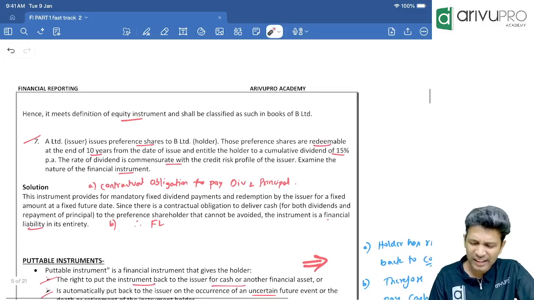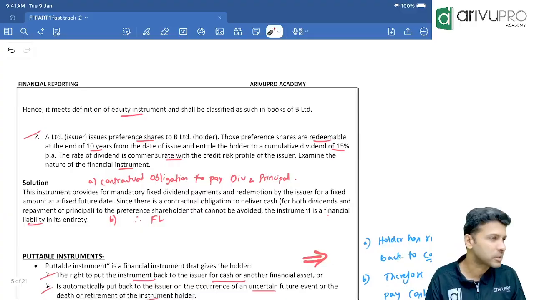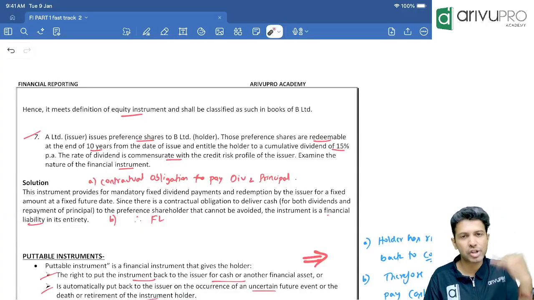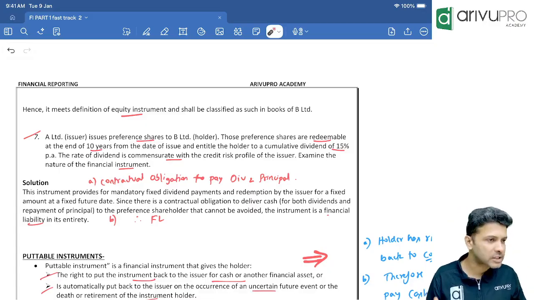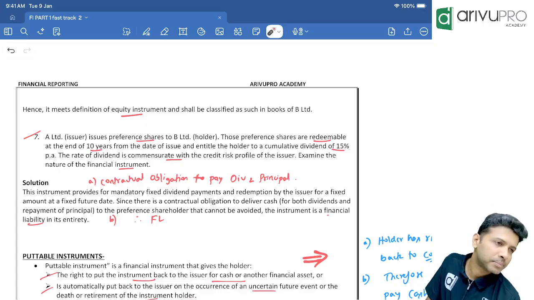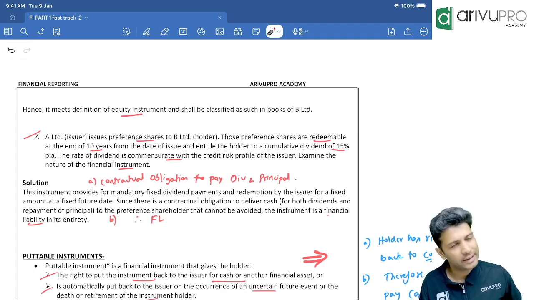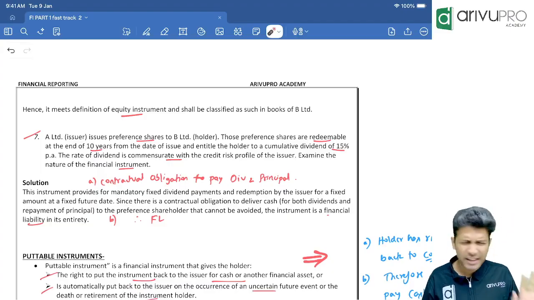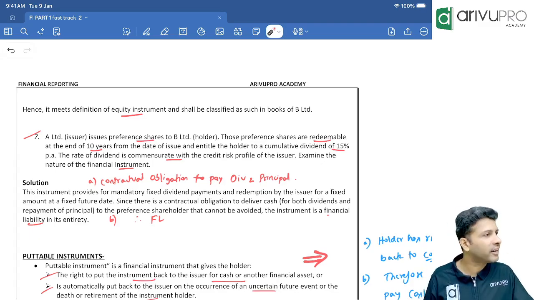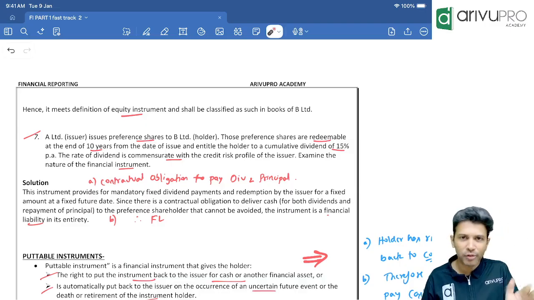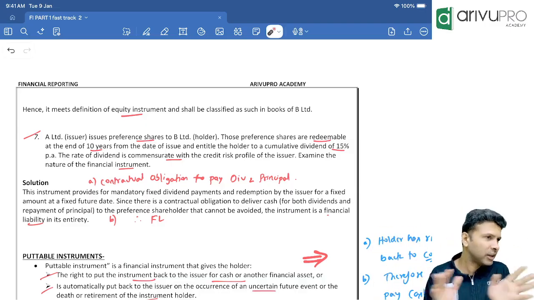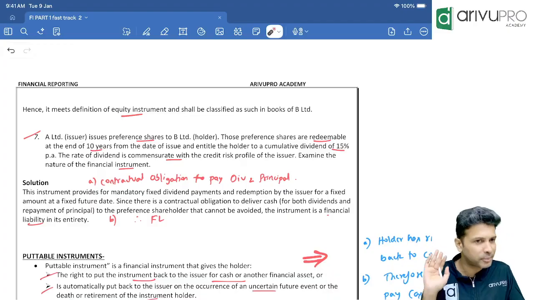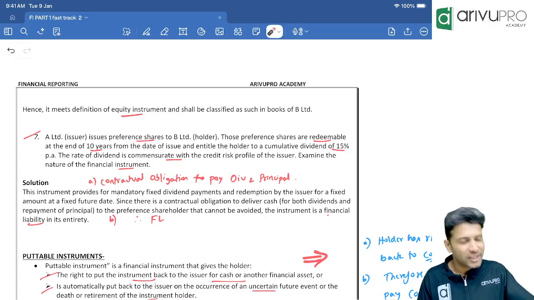Correct. It is easy only. It is just that we have a lot of small concepts, and each concept has a small question, and a lot of concepts are there. So it will take some time, but don't worry, it's manageable only, and it's quite a scoring topic. Just a little lengthy, that's all. FR I still feel is a scoring subject, provided you cover the content and revise it. The only drawback of FR is the sheer volume. It's definitely lengthy. As a teacher, I totally accept it, probably the lengthiest. But good.